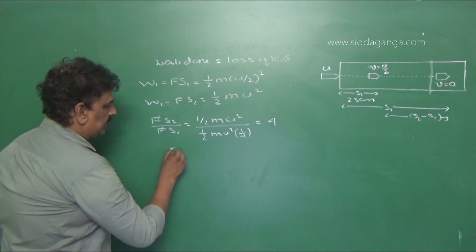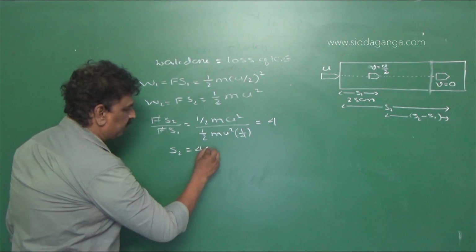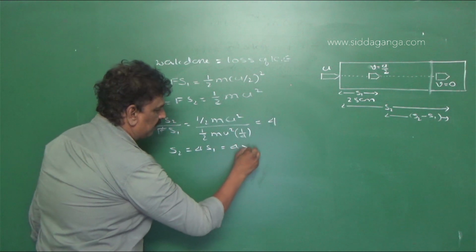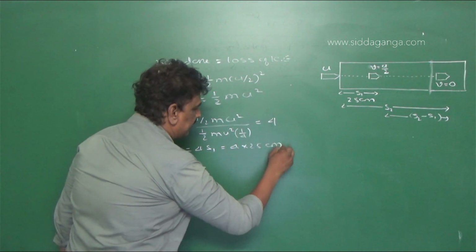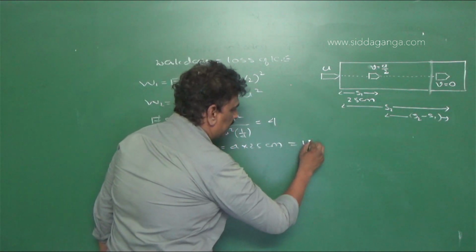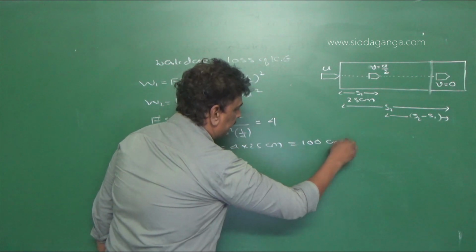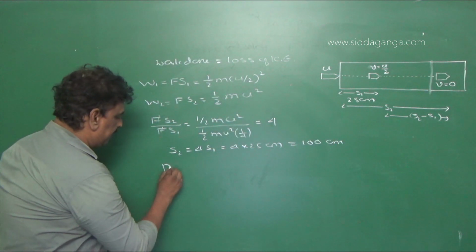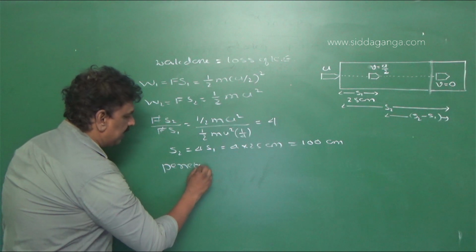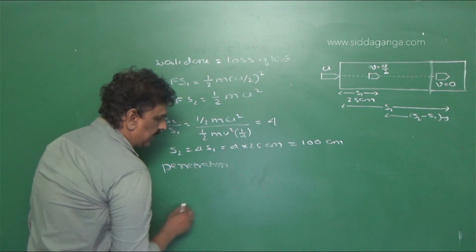That means S2 is equal to 4 S1. That is 4 into 25 centimeter, which is equal to 100 centimeter. So we need to find the penetration, right?